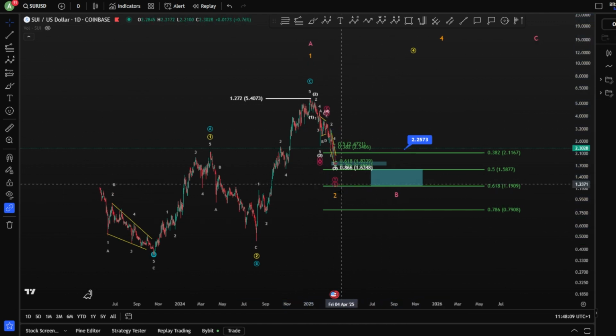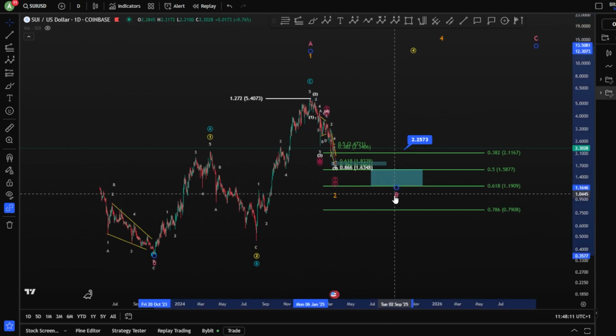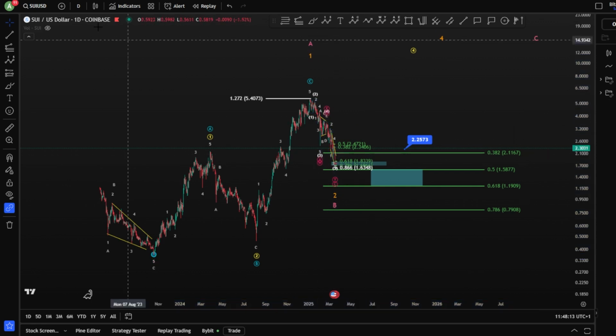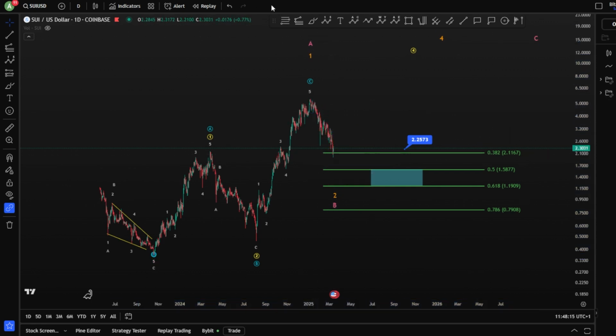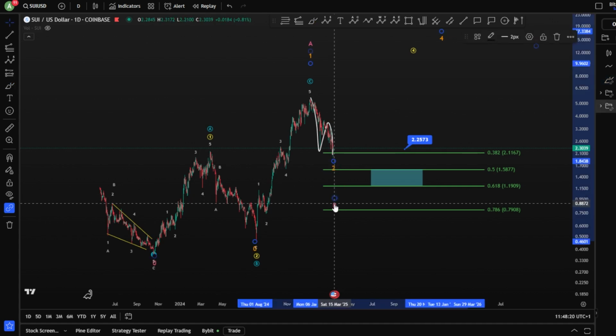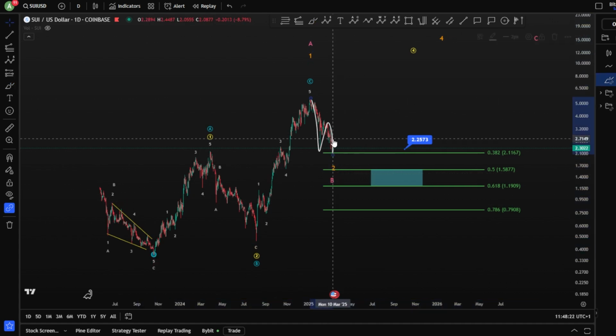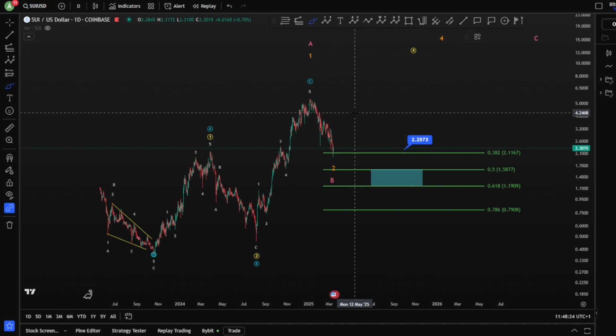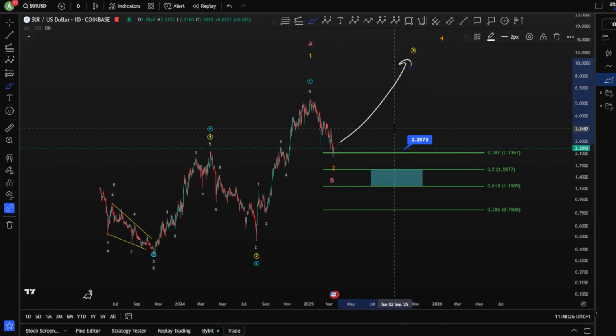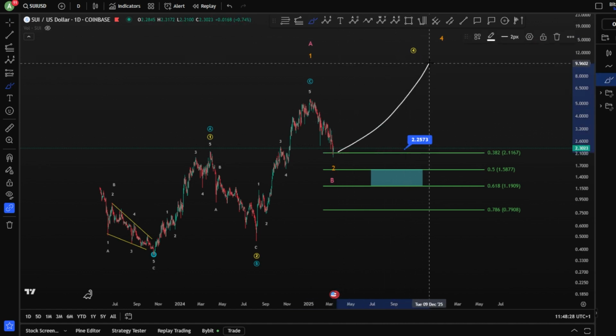So whether we move from here, guys, for a wave B after 3 waves down, this is what I mean. After 3 waves down, potentially you finish a wave 2, or a wave B, with this one more low, and then move toward the upside for a big wave 3 and 4 and a 5.